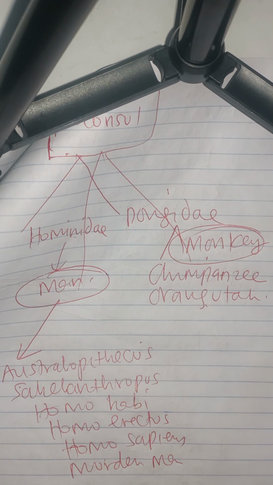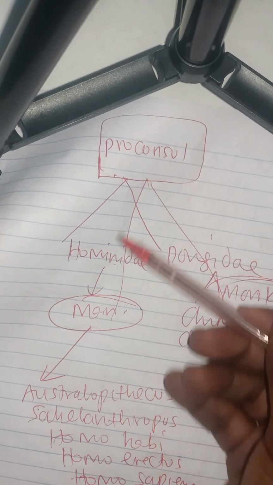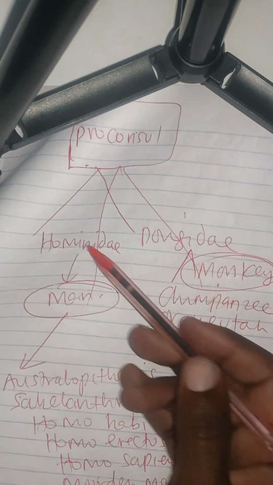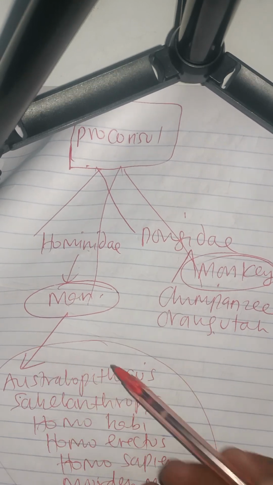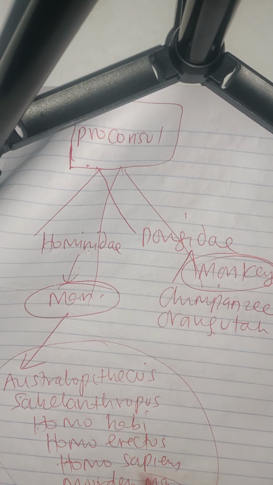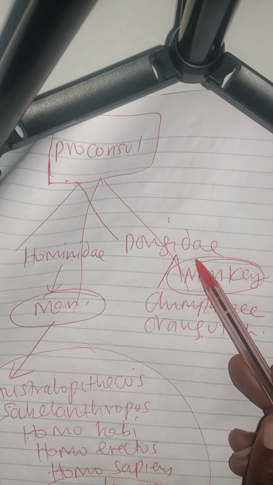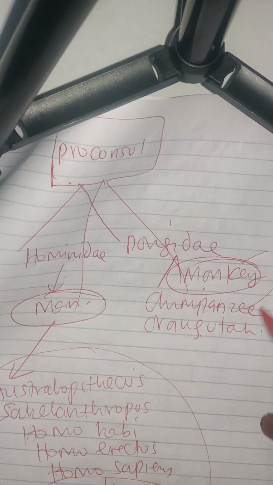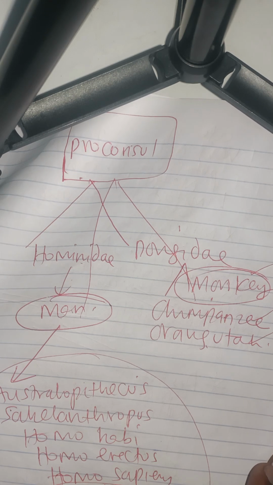So these are some of the ways in which you can explain this. In other words, we've looked at how the proconsul gave rise to hominidae and pongidae. Hominidae gave rise to the modern man, who must have come from ape-like structures like Australopithecus, Sahelanthropus, Homo habilis, Homo erectus, Homo sapiens, and now there is a man. The pongidae ended up giving rise to the monkey, the chimpanzee, and the orangutan. So all these come from the same ancestral form, so they must have some resemblance.